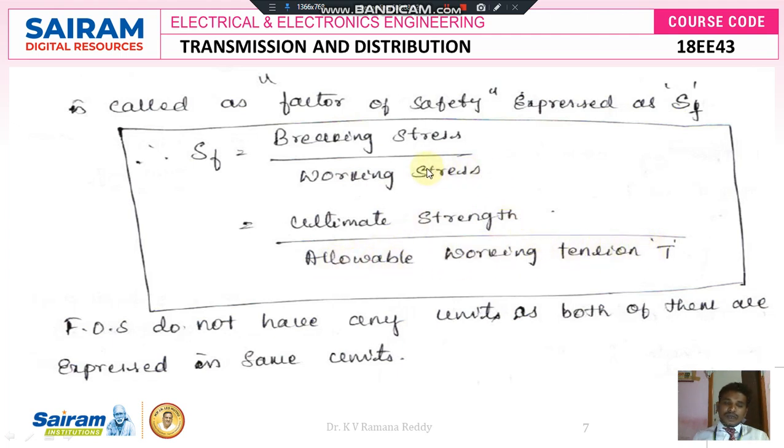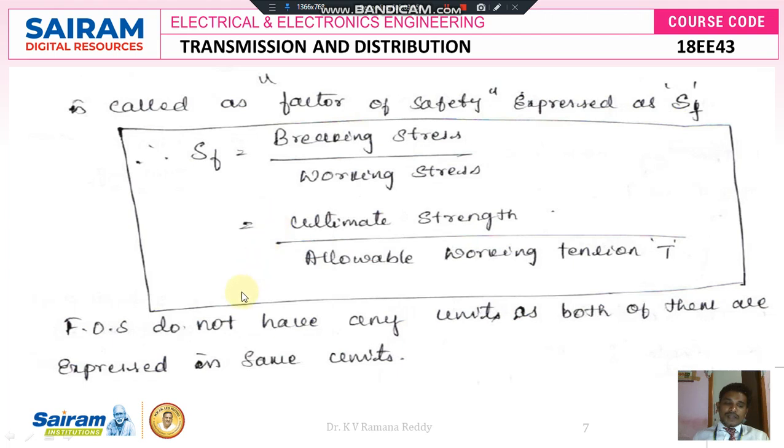So, whenever the ultimate strength and the working tension values are within the safe limit values, then the factor of safety is very high for the conductor. It can bear the tension, it can bear the stress, it is highly reliable, and it can carry a bulk amount of current. It satisfies the mechanical properties initially, and then it satisfies the electrical properties.